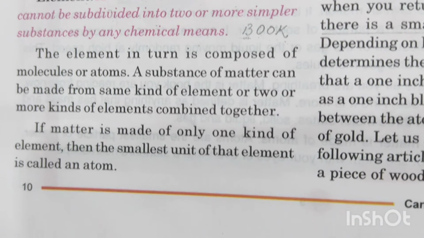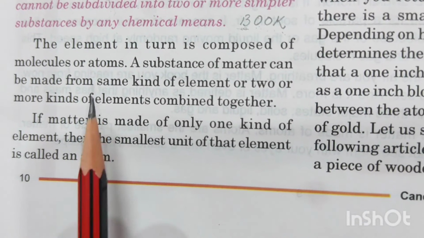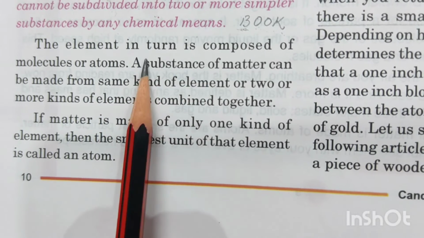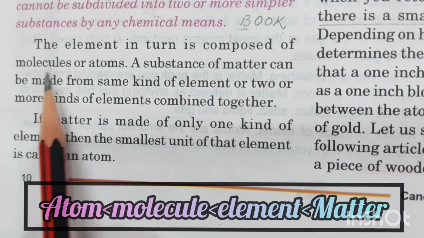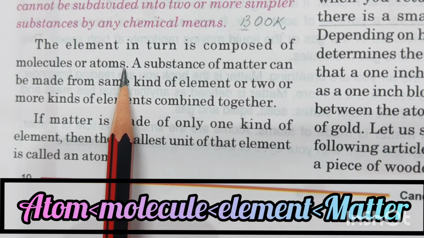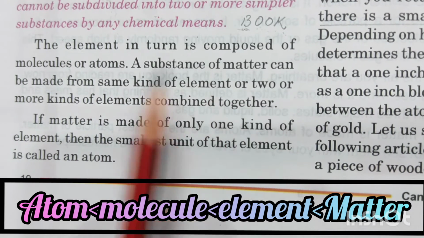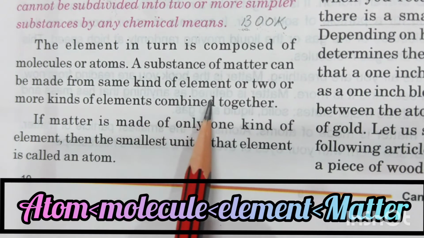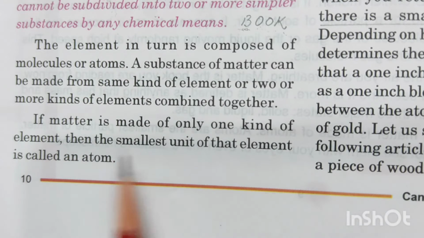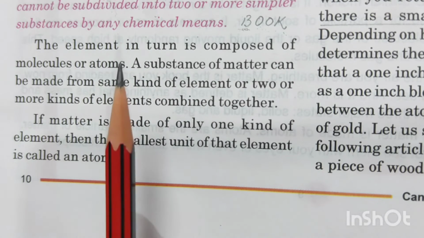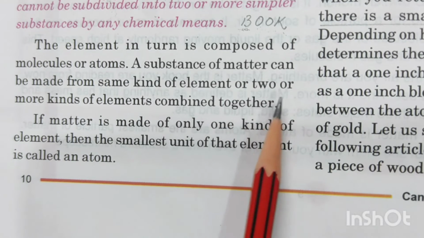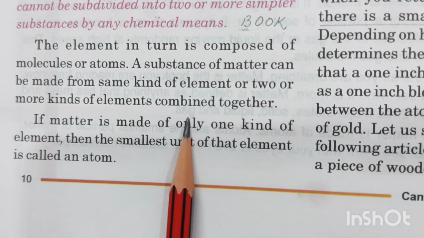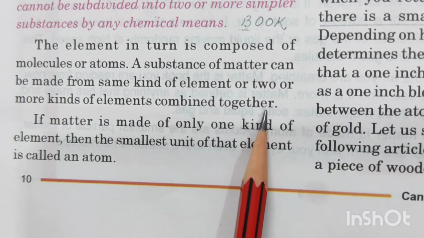But elements are made up of... what are elements made up of, children? Elements are made up of molecules or atoms. A substance of matter can be made up of the same kind of elements. That means all the atoms or the molecules are of one element only. Or we can have 2 or more elements which will combine together.